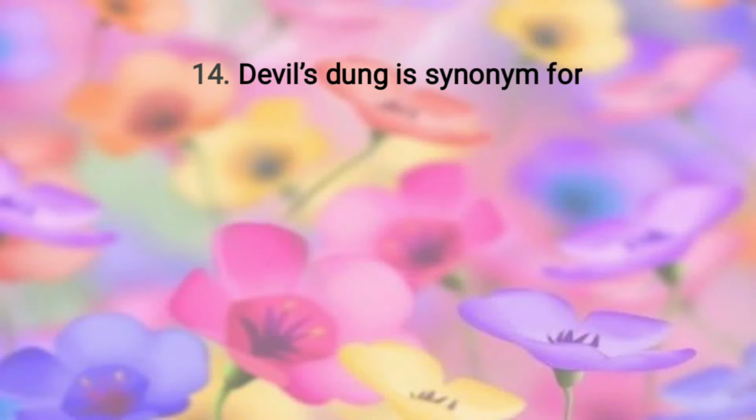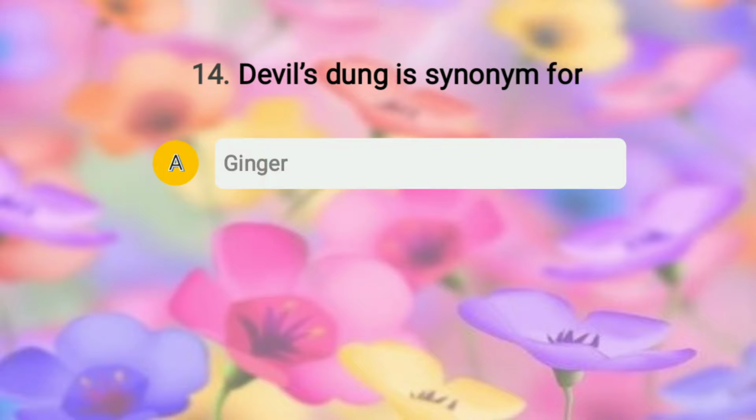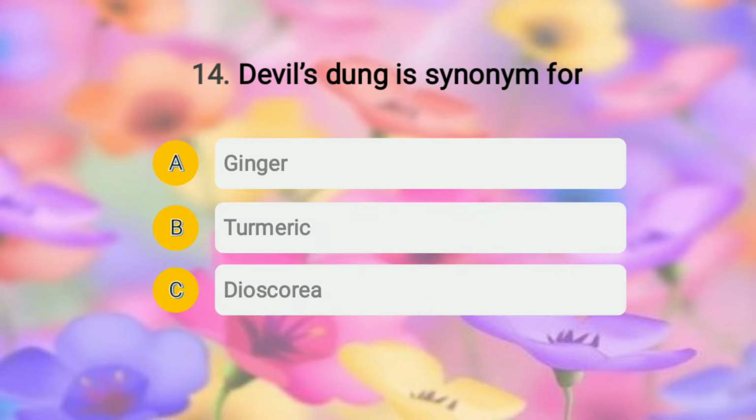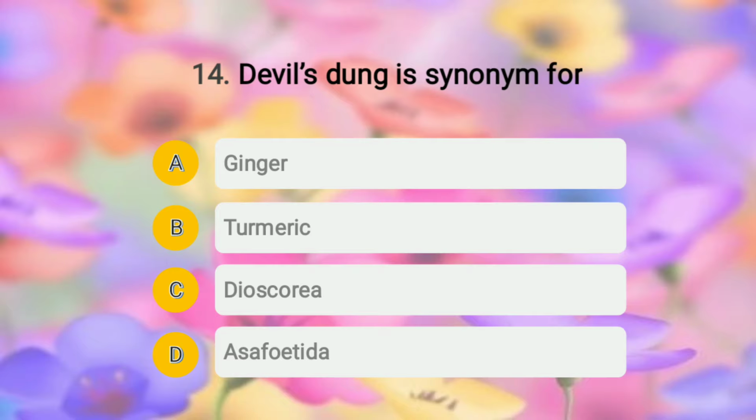Then moving to question number 14. The question is, devil's dung is synonym for, and the options are A, ginger; B, turmeric; C, dioscorea; and option D, that is asafoetida. So students, the correct answer of this question is option D, that is asafoetida. Moving to question number 15.